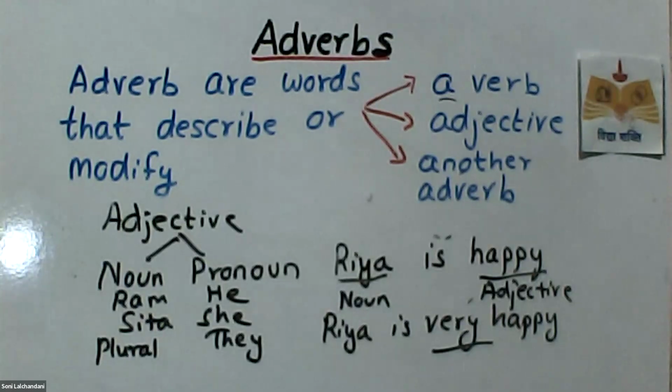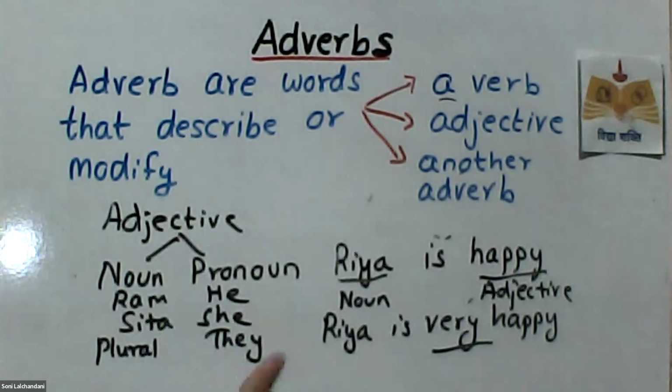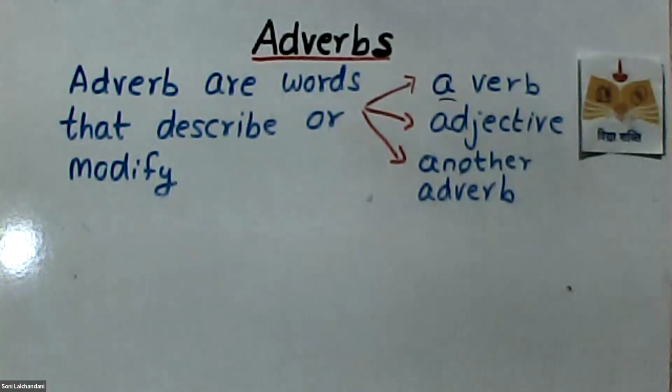Right. So we understood how it describes or modifies an adjective also. Now we are saying that it modifies another adverb.